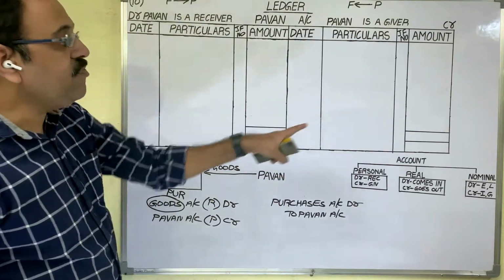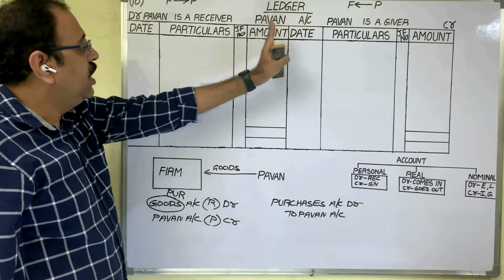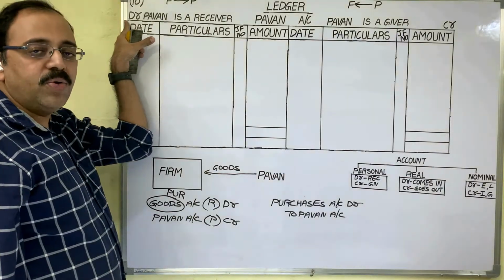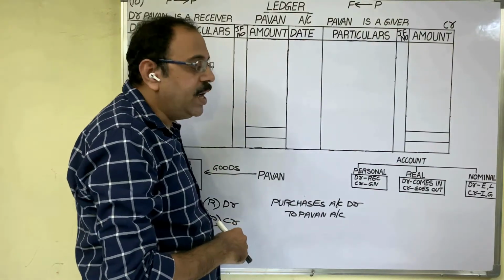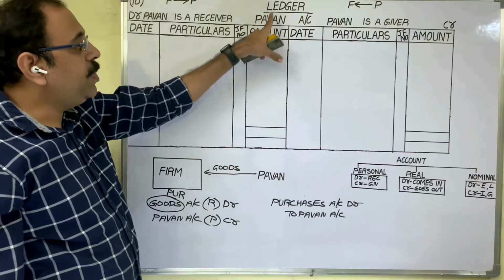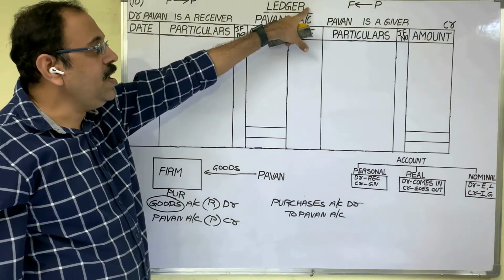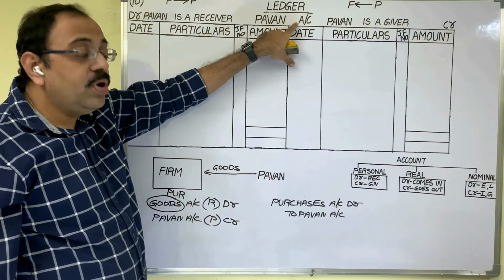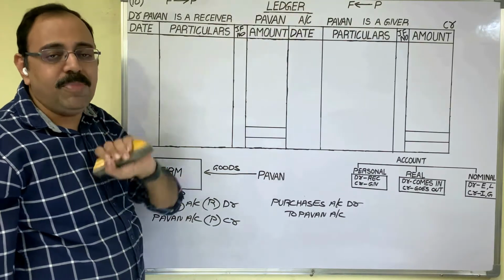This is a format of account. Account is divided into 2 parts. Left part is called debit side, to indicate that DR symbol we have to write, and the right side part is called credit, to indicate that CR symbol we should write. In ledger book we are preparing Pawan's account now. Therefore, first you have to write a ledger heading. Under that you have to write Pawan's account. You need not write full word ACCOUNT. A by C is the account symbol.